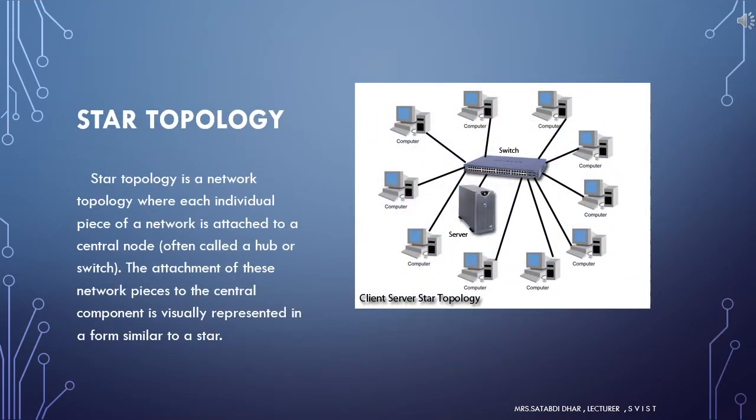The next topology is star topology. Star topology is a network topology where each individual piece of a network is attached to a central node, often called a hub or switch, and all other nodes are connected using this central node.